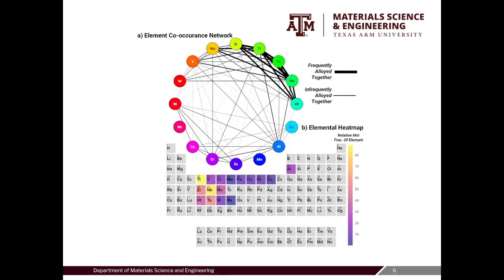Here's the elemental co-occurrence network, showcasing how elements are alloyed together, specifically for the single-phase BCC alloys. The dataset is richest in niobium and titanium, followed by the rest of the refractory elements. The refractory elements are most often alloyed together due to the fact that we are looking at BCC alloys, and refractory elements are typically BCC formers.